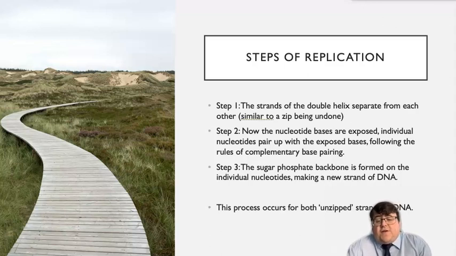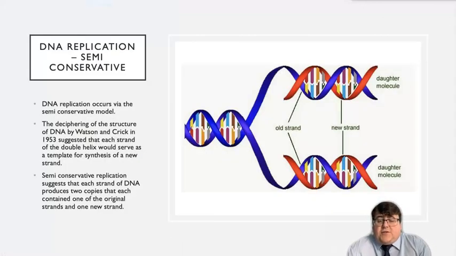Step 3 is the sugar phosphate backbone will now be formed on the individual nucleotides, which makes a new strand of DNA. This process occurs for both the unzipped strands of DNA. So at the end of DNA replication, when we've had one molecule of DNA unzip itself, we end up with 2 molecules of DNA, new molecules of DNA. And we call that semi-conservative.